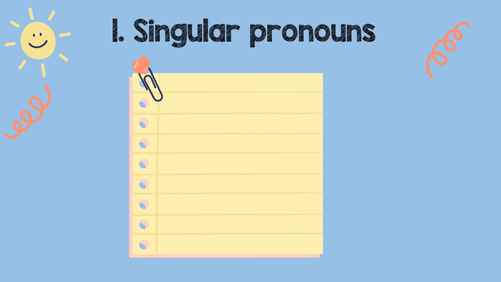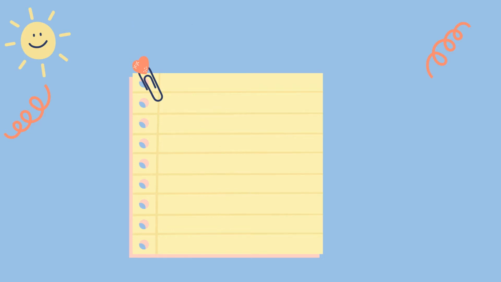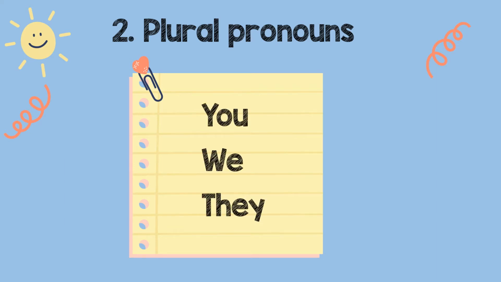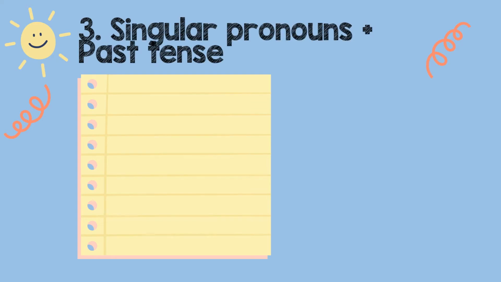Singular pronouns. Satu ataupun seorang. He, she, it. Plural pronouns. Banyak, ramai. You, we, they. Singular pronouns with past tense words.